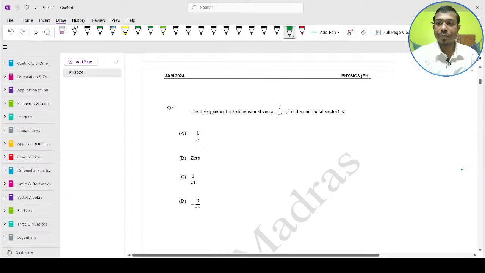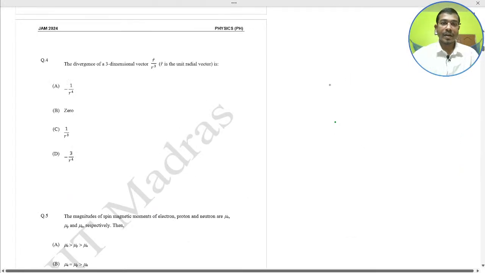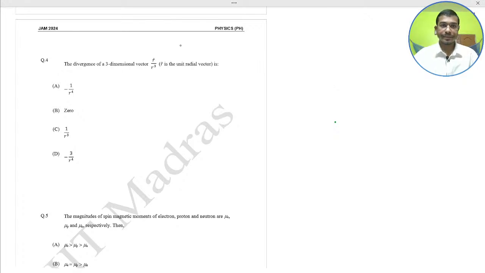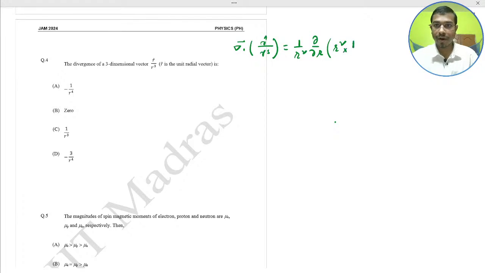The divergence of r cap by r cube means 1 by r square del r of r square into 1 by r cube.